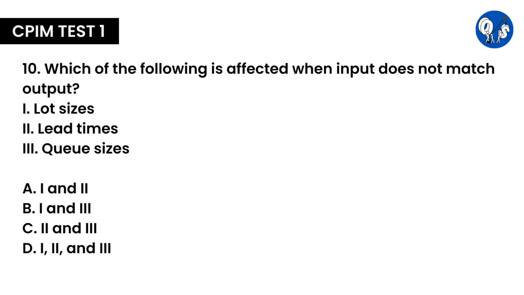Question number 10. Which of the following is affected when input does not match output? 1. Lot sizes, 2. Lead times, 3. Queue sizes. The correct option here is C. If input is greater than output, queues and lead times will increase.